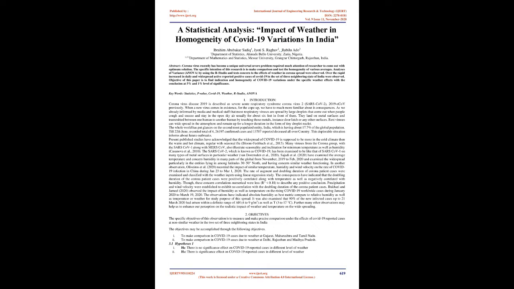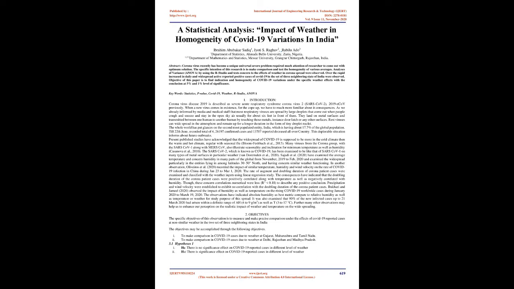Analyses of Variance, ANOVA, using RStudio, and tests concerned with the effects of weather on corona spread were observed. The rapid increase in daily and widespread active reported positive cases of COVID-19 in a set of 3 neighboring states of India was observed. The objective of this paper is to find indication and homogeneity of COVID-19 variations under the specific weather effects, with the conclusion at 5% and 1% level of significance. Keywords: statistics, p-value, COVID-19, weather, RStudio, ANOVA.